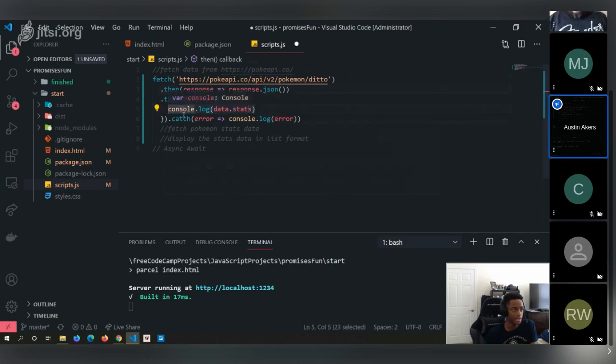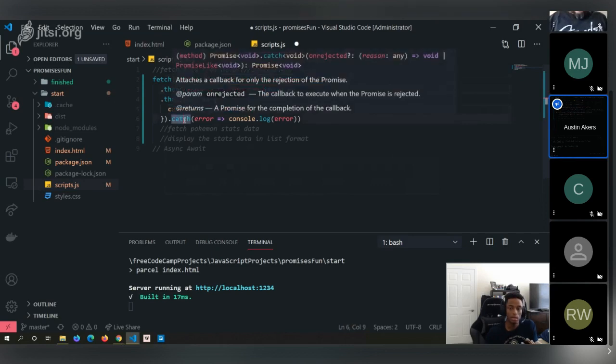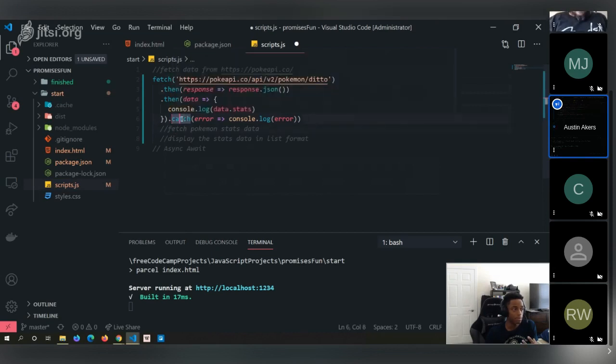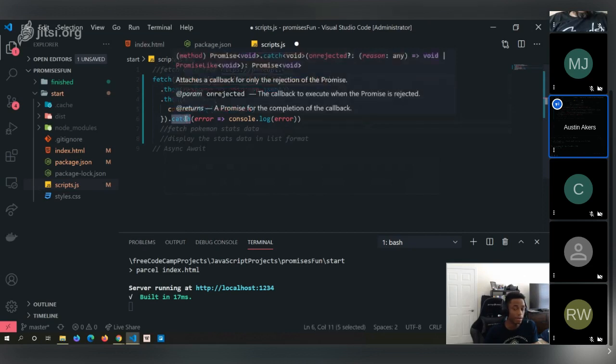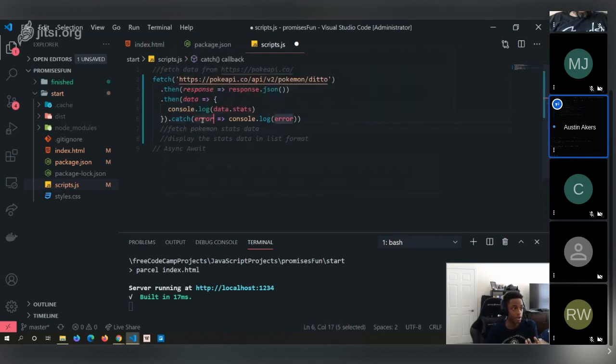But what happens if it's rejected? Well, we use something called the dot catch method. All right, and the cool part about this is, if this promise isn't met, let's say the server's down or something happens, or the data is just not there, whatever it is, it'll reject the operation, which then leads us to the dot catch right here. This dot catch method, we're giving it a parameter of error, and then we're going to log that error. So we'll see exactly what went wrong, okay?